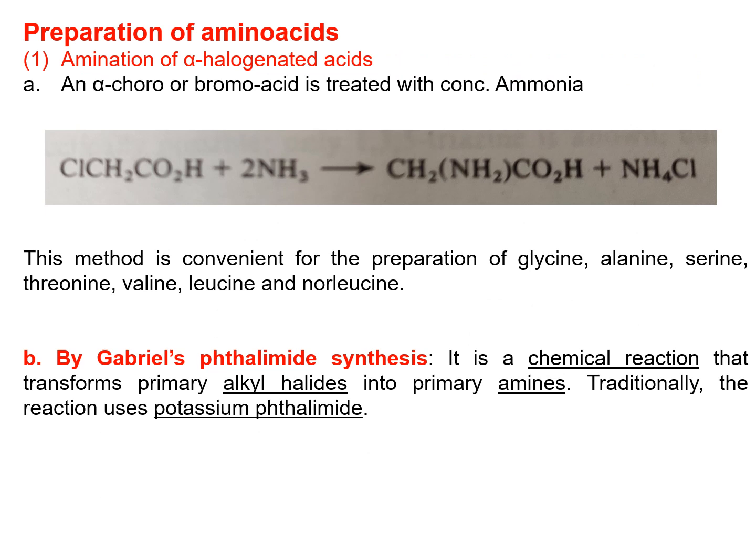Next, come to the preparation part. First method is through the amination of alpha halogenated acids. Here we are taking an alpha chloro or bromo acid. It is treated with concentrated ammonia, then we will get the respective amino acid.